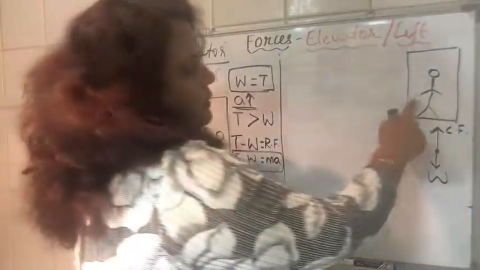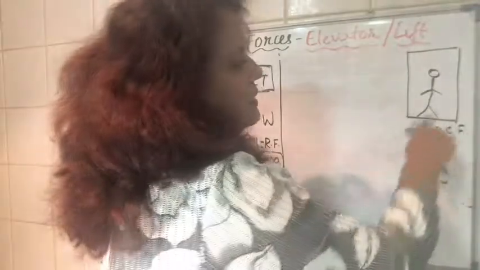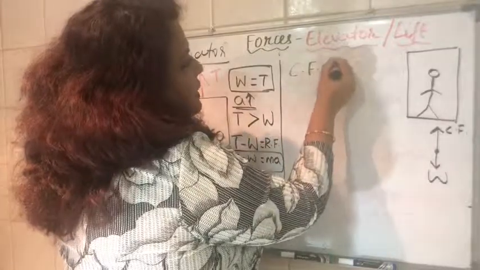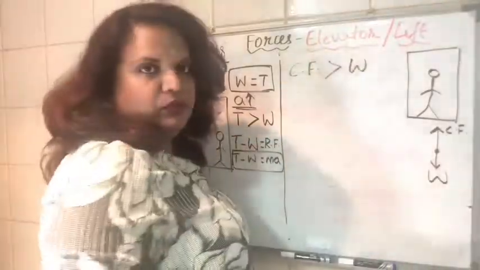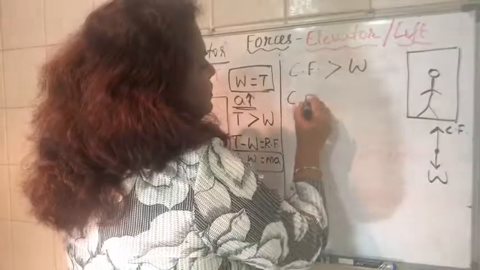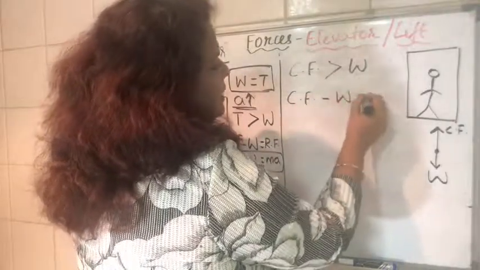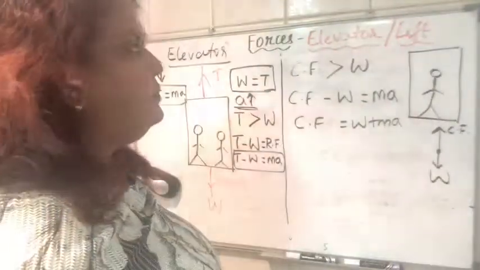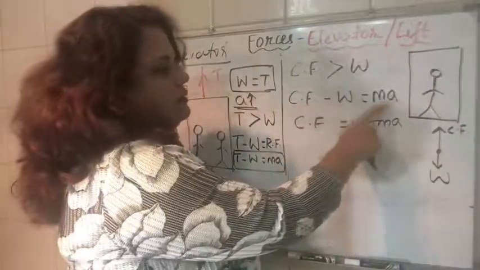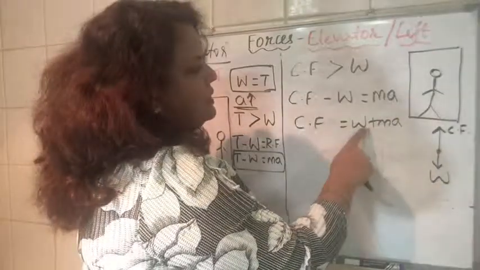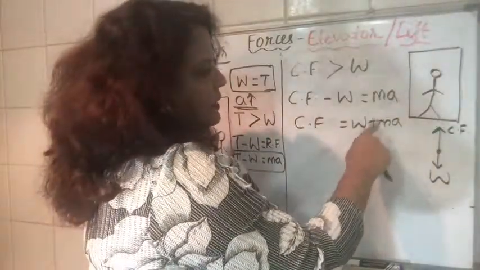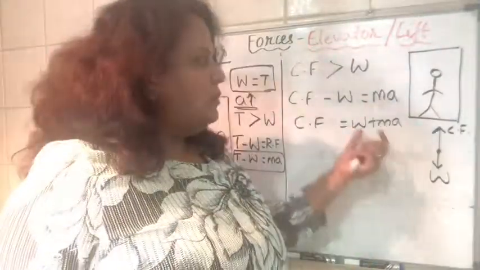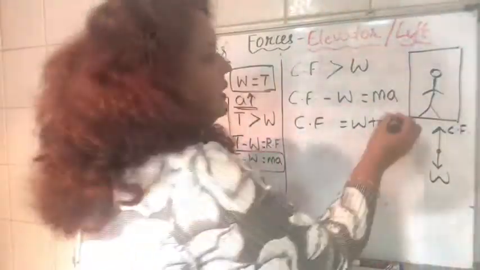Alright. Now, when the lift is accelerating up, so what can I say about the contact force on you? The contact force will be greater than W, correct? So, contact force minus W will be equal to M into A. So, if I change the subject of the formula, Cf minus W is equal to Ma, so contact force will be equal to W plus Ma. Correct? That means the contact force that you feel from the ground will be your weight plus an additional term of Ma.